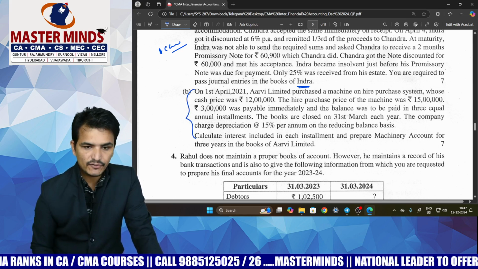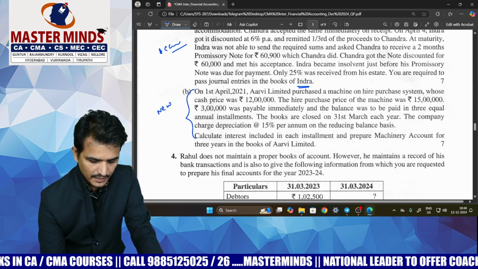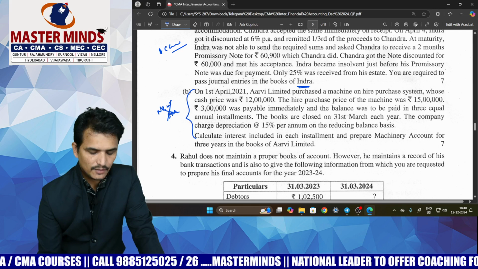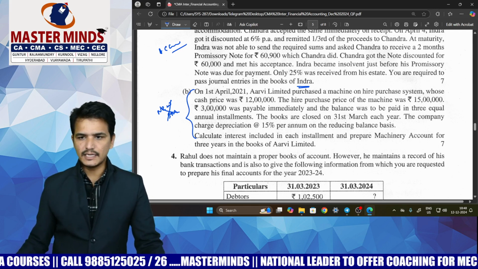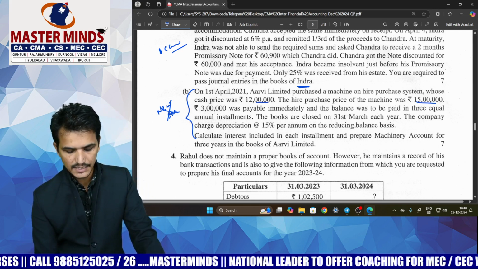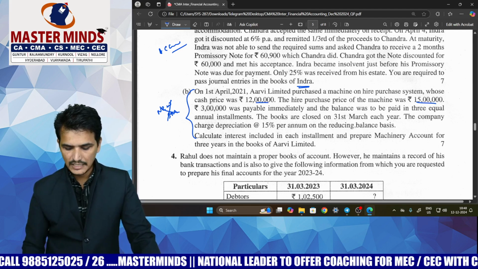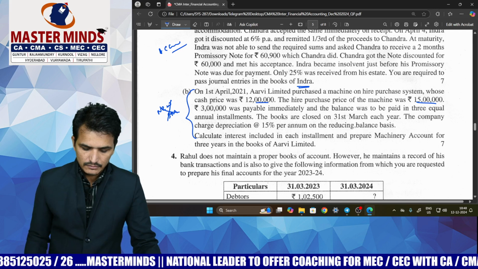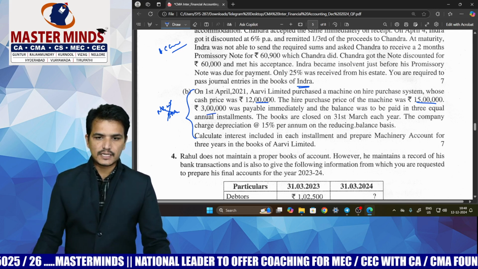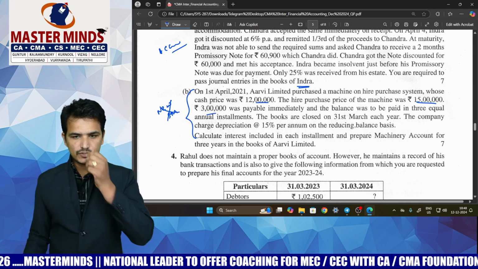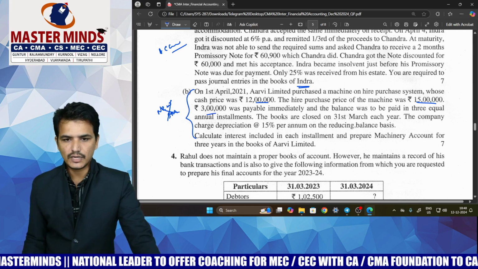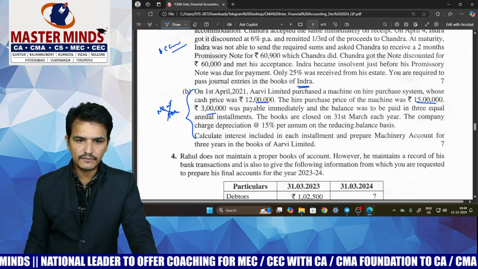Actually these kind of problems are not there in the new study material. Here they have given the hire purchase price, cash price, and also the installments and down payment, but the rate of interest was not given. So when the rate of interest was not given, how to calculate that rate of interest?